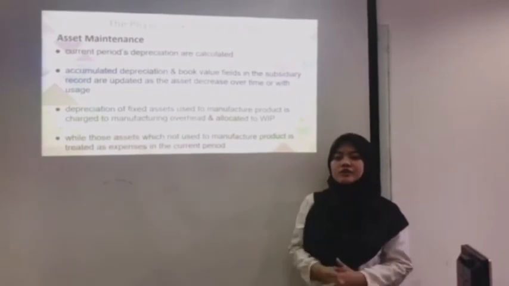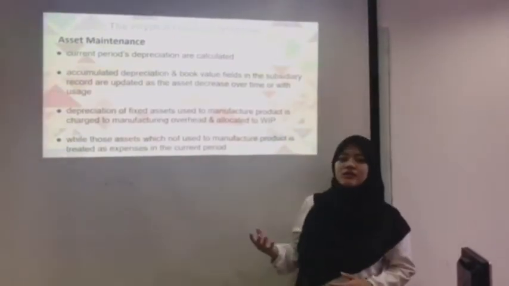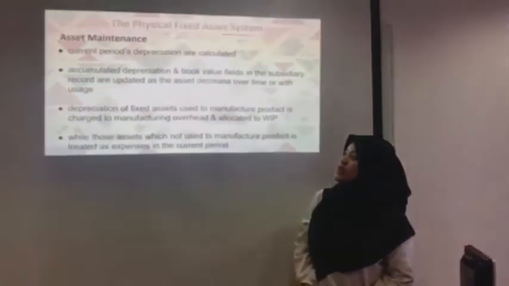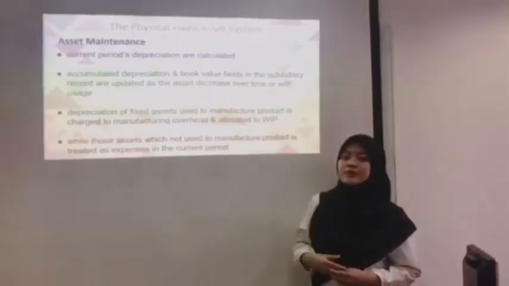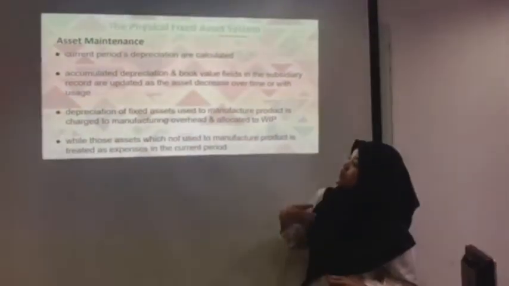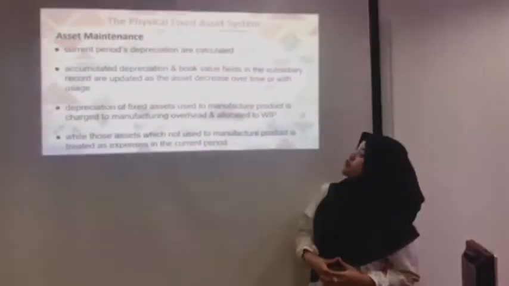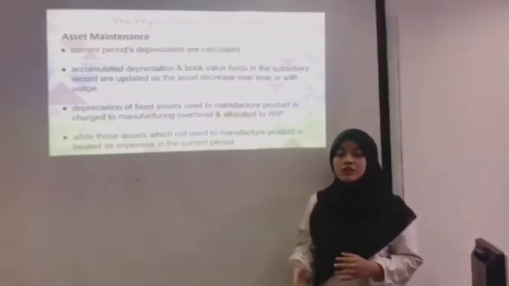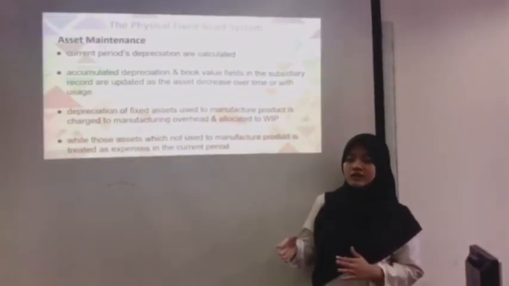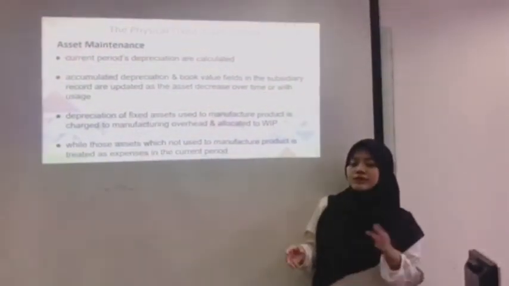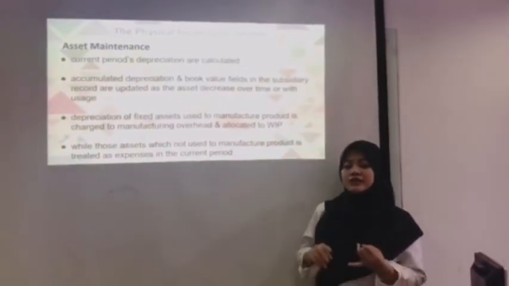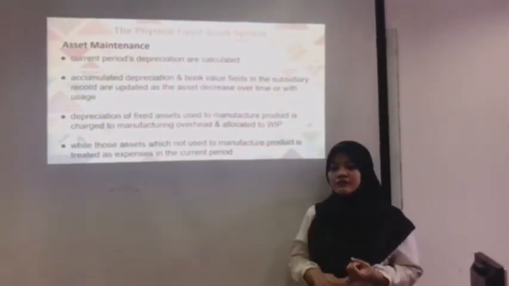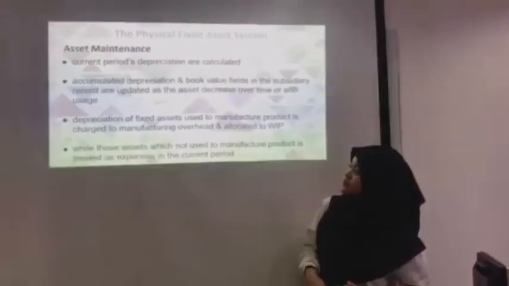I'm Rosna. I'm going to present about asset maintenance or the physical asset system. How to maintain the asset is that we have to calculate the current period's depreciation. And then the accumulated depreciation and book value in the subsidiary record will be updated according to the newest value as the asset decreases over time. So that means as you use the asset over time, we have to calculate the depreciation, the market value, and the accumulated depreciation.